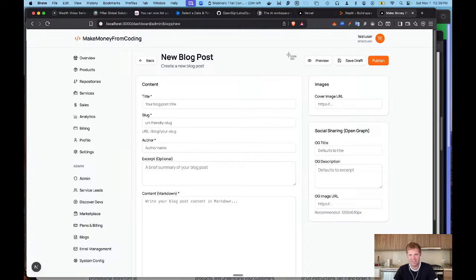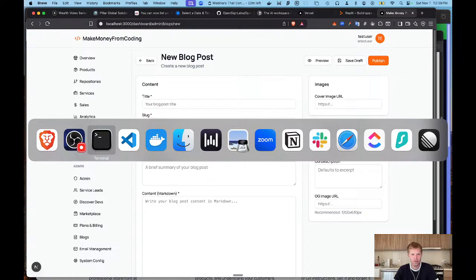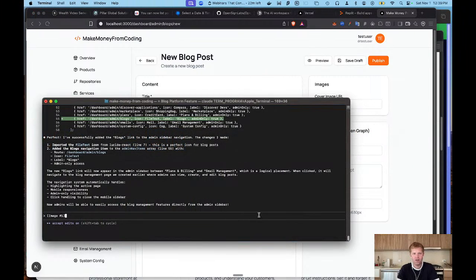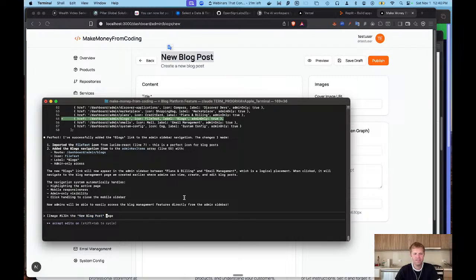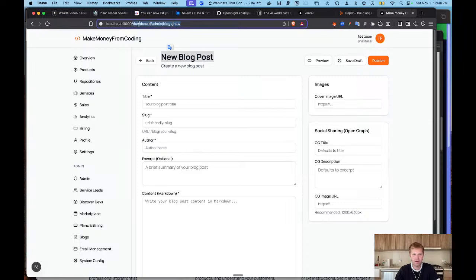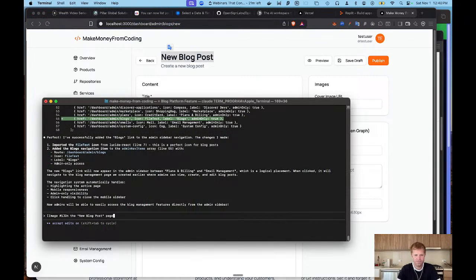So what we're going to do is, I don't like that, so we're going to copy this. We're going to go back here and say, on the new blog post page, notice I put that in quotes because I want it to recognize that what I'm telling it here is this right here. And you want to give it as much context as possible when you are telling it, because it has a large code base it's now searching over. Like I could even say, on this page here, and now I'm giving it context on where to find this page that it's done.